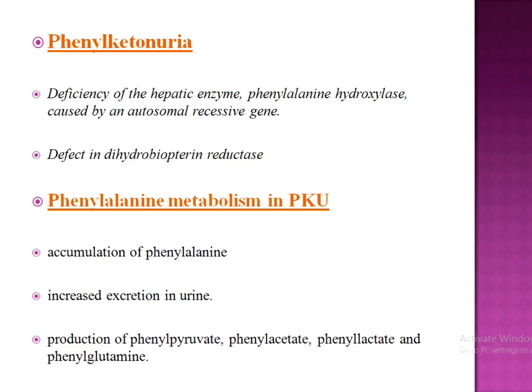So due to some disturbance in this routine metabolism, phenylalanine is diverted to many pathways, resulting in excessive production of phenylpyruvate, phenylacetate, and phenyllactate, etc. And all these metabolites are excreted in the urine, and they will increase the concentration in PKU. And this phenylacetate will have a mousy odor.